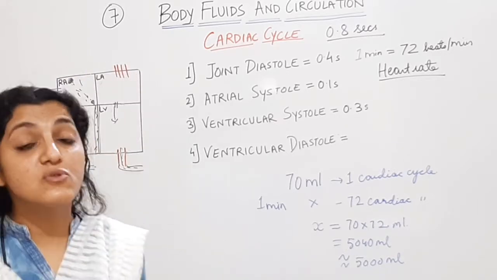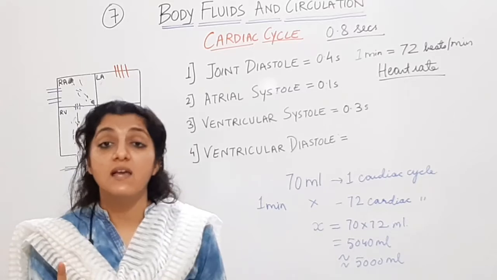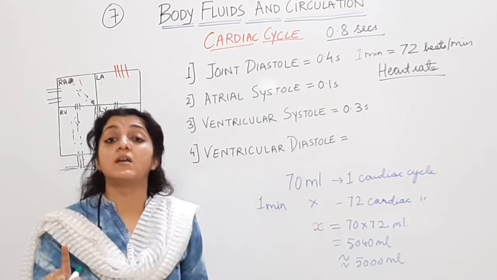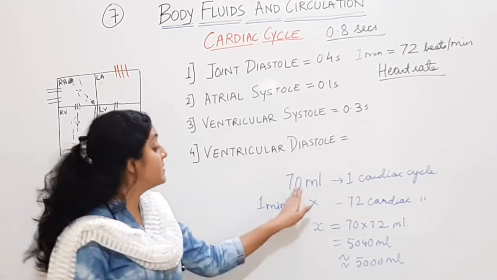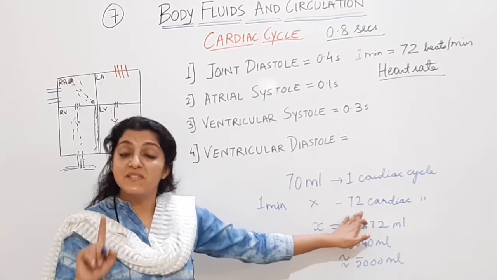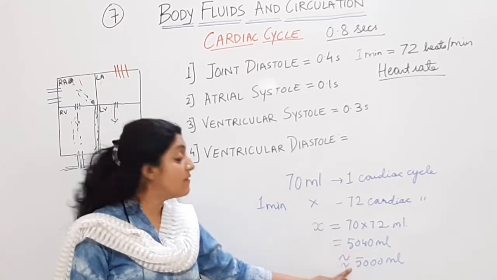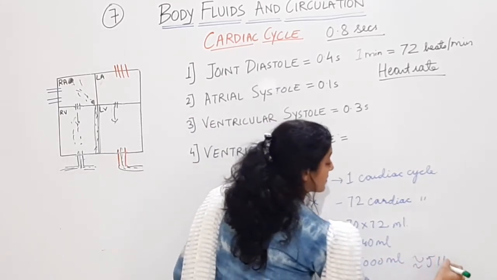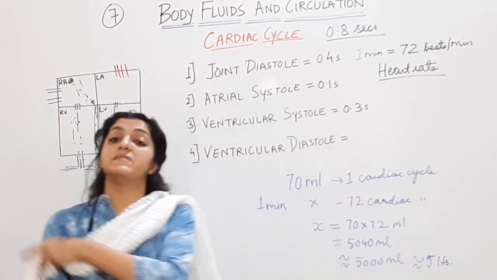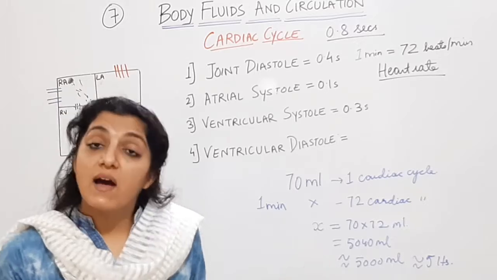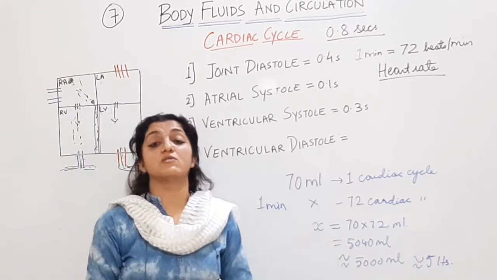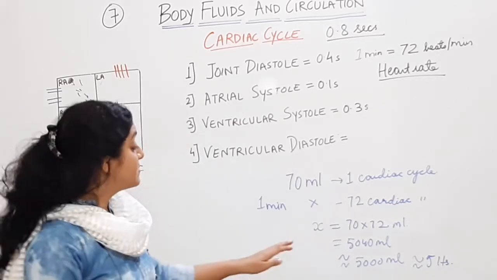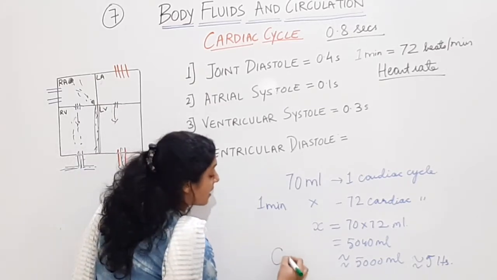Don't get confused by these MCQs. If I ask you during one cardiac cycle how much blood is pumped from the heart, the answer will be 70 ml. If I ask you in 1 minute how much blood is pumped from the heart, that will be 70 into 72, because there are 72 cardiac cycles in 1 minute. This gives you an average value of 5000 ml or 5 liters. So in MCQs you can have ml, you can have liters. 5000 ml, which is equal to 5 liters of blood, is pumped from the heart in 1 minute by the ventricles. This 5000 ml is called cardiac output.